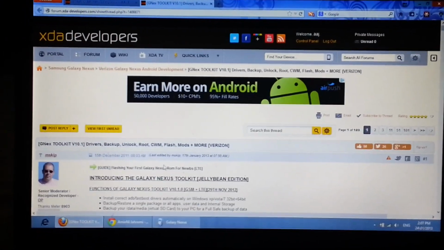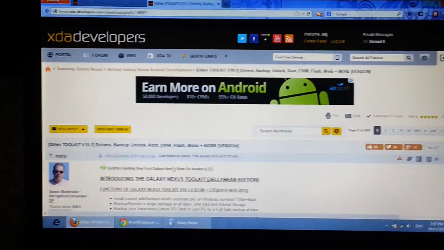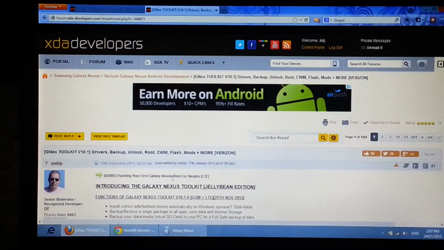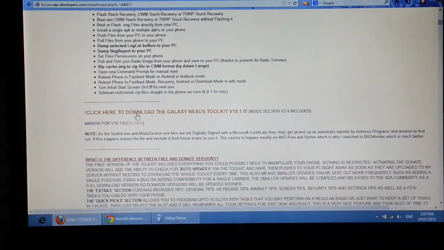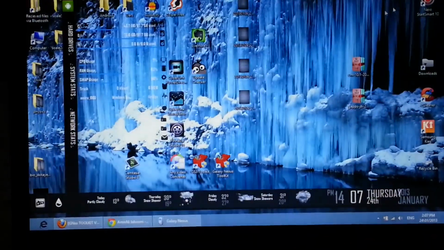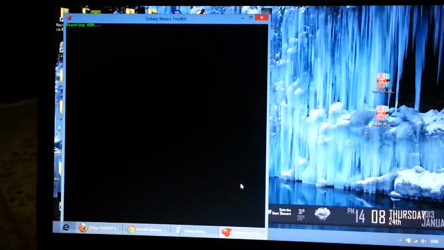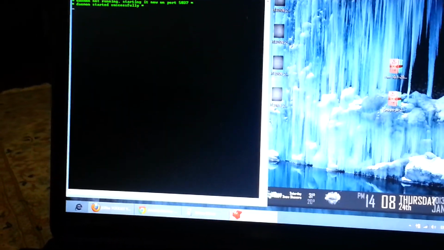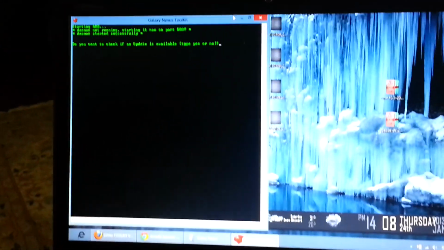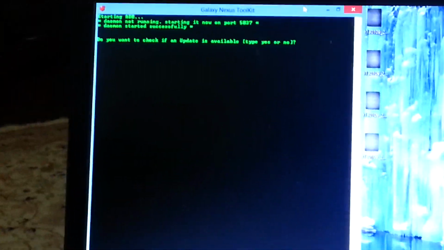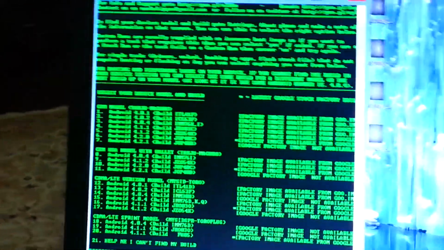The next thing is to download the toolkit, the Galaxy Nexus toolkit. It is about, I believe, 100 or 150 megabytes. You just have to download the latest version, which for now is about 10.1, maybe. You have to open up the Galaxy Nexus toolkit. It's a very, very good and useful app. Let's zoom in a little bit. I just press no because I know I have the latest version.